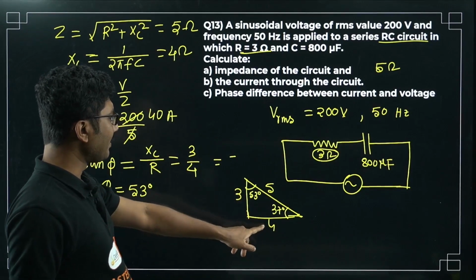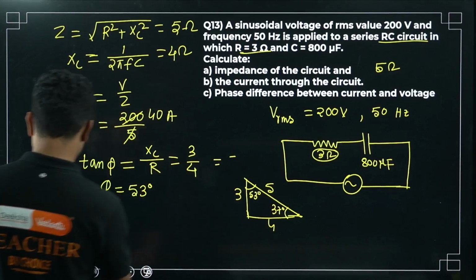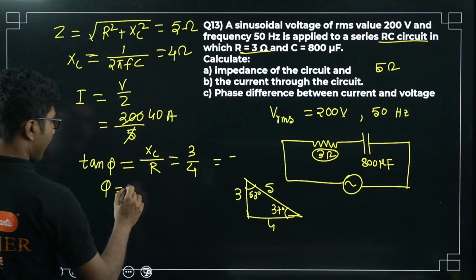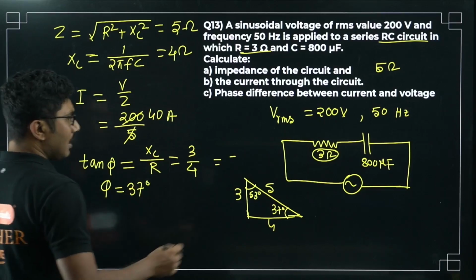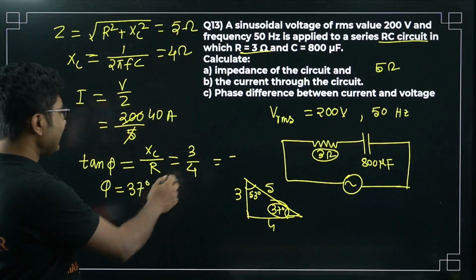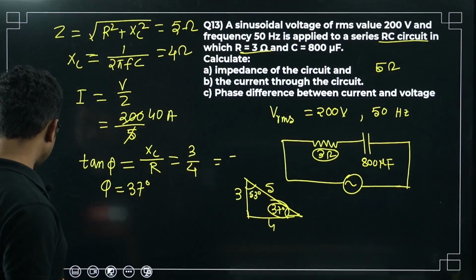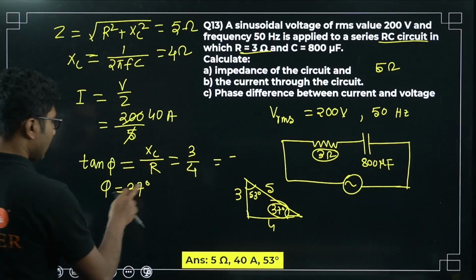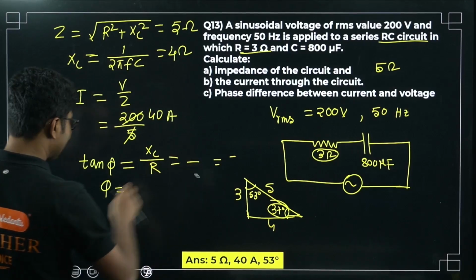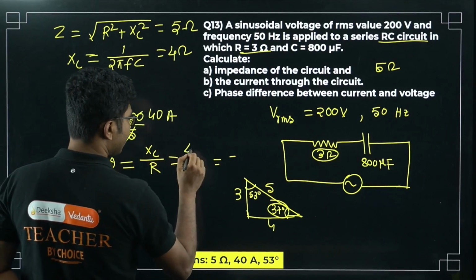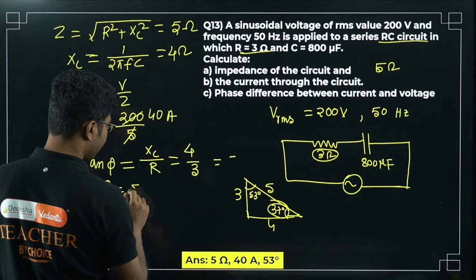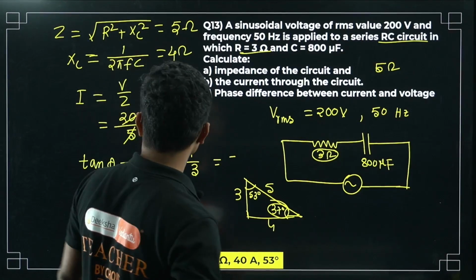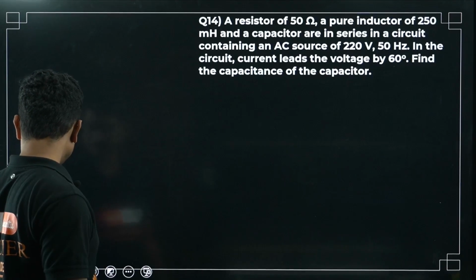So perpendicular by base, so the angle should be 37 degrees, not 53 degrees, my mistake. It will be 37 degrees. Right? So this is the angle for this tan phi. Let's check the answer once more. So I made a mistake. It will be 53 degrees because XC is 4, R is 3, so it will be 53 degrees. Yes, this is the answer for this question. Right, now let's move on to the next question.